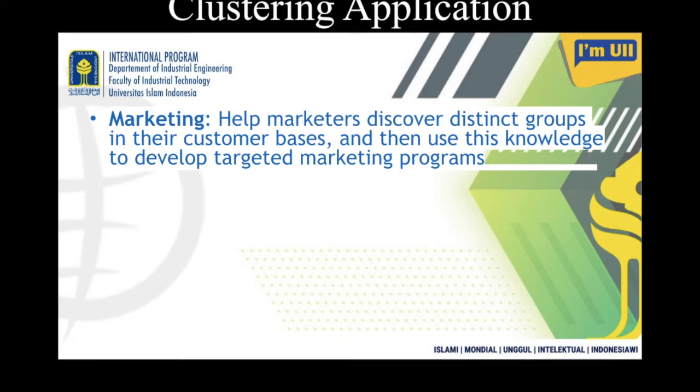For example, in a marketing scenario, the marketer discovers distinct groups of their customer base and then uses this knowledge to develop a targeted marketing program. That means, say for example, you want to find the nature of the customers, their buying nature, their presence in the market, that is another nature.